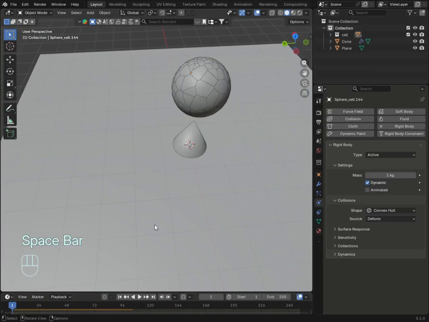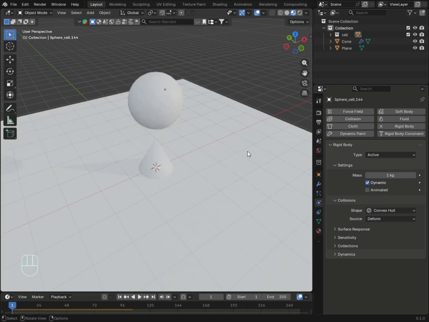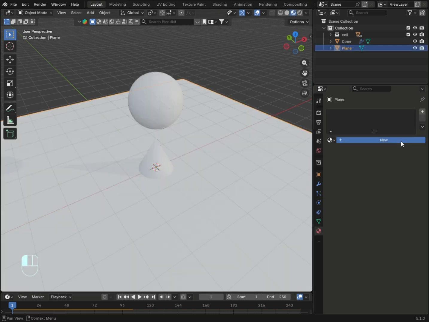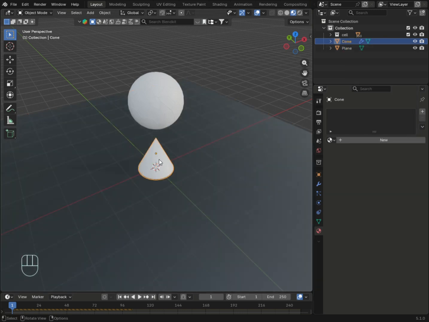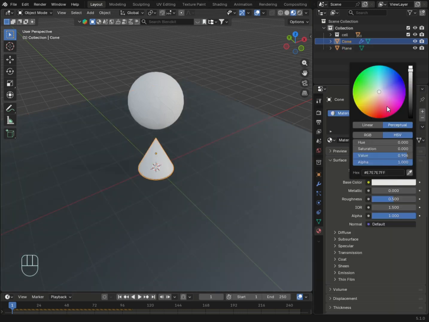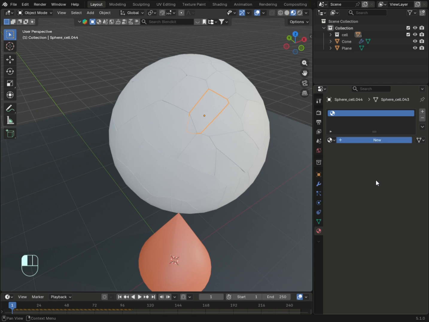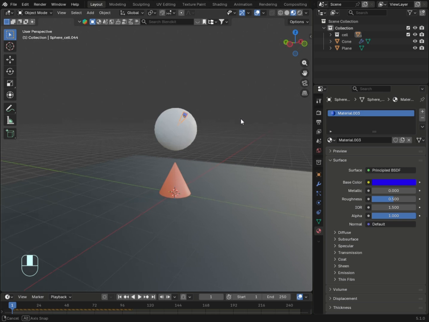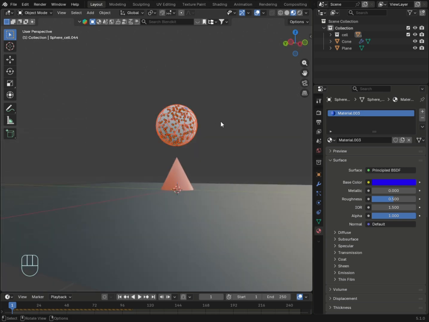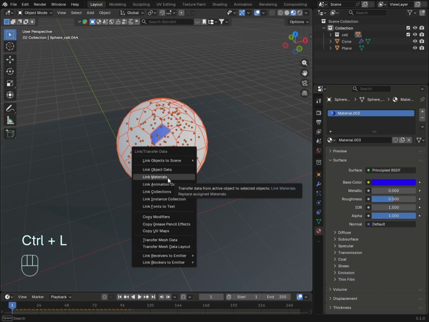If you want to add material color, go to material properties, select the plane, add any color you like, then select any piece, add a color, then select all pieces, then press Ctrl plus L to link material.